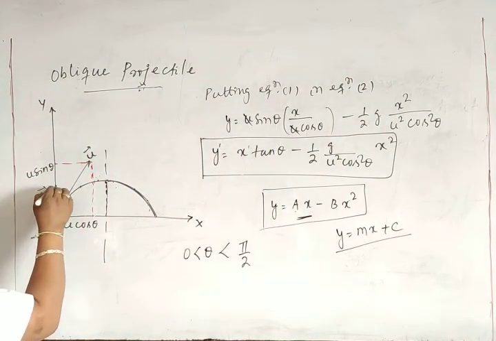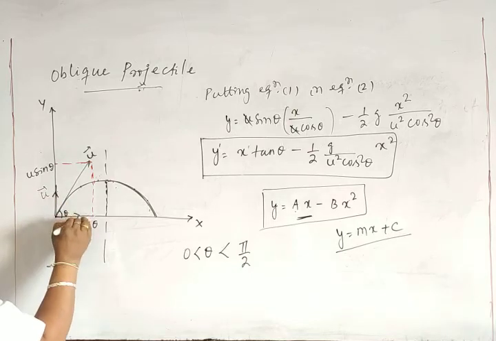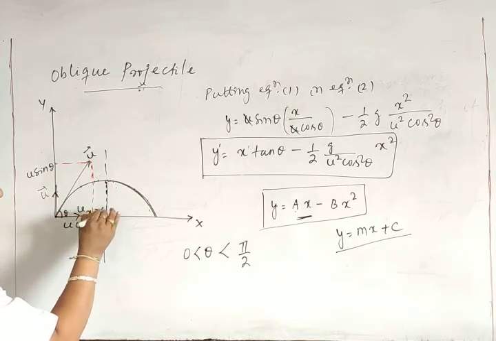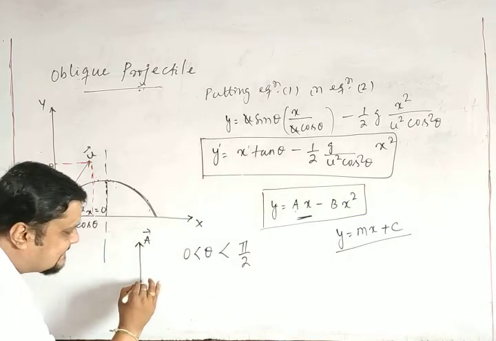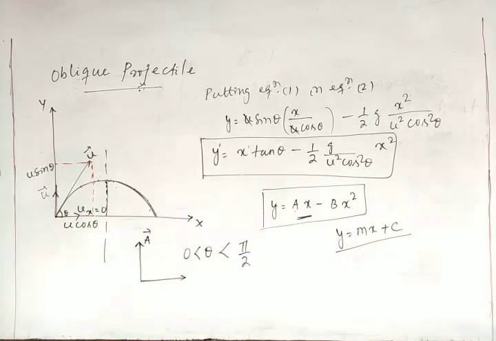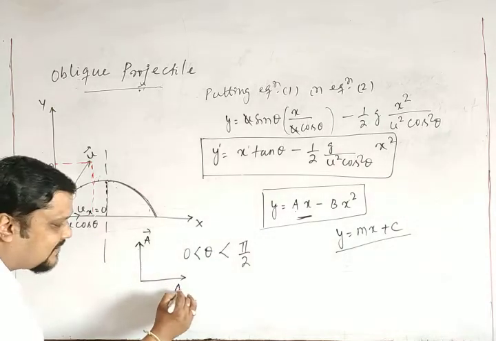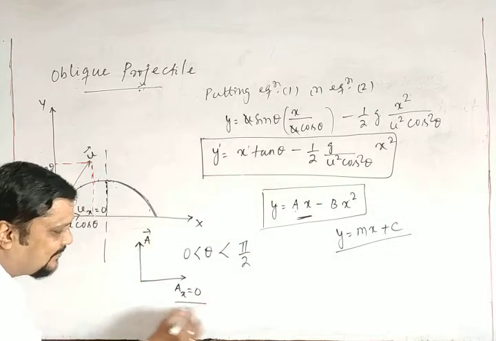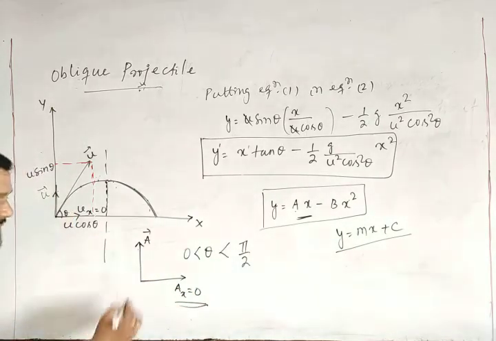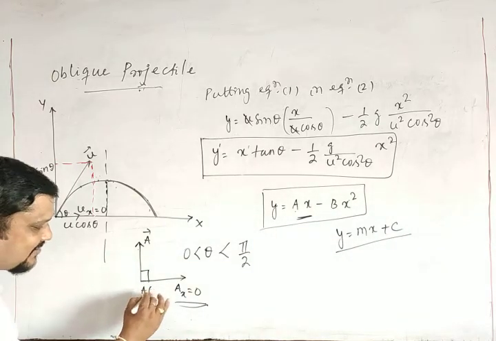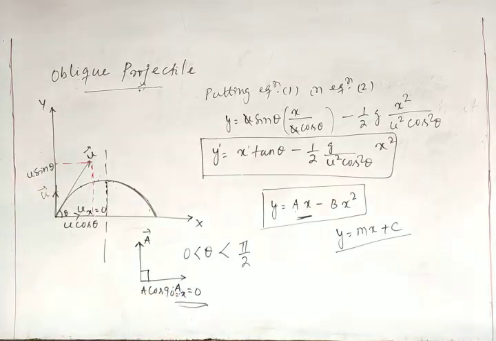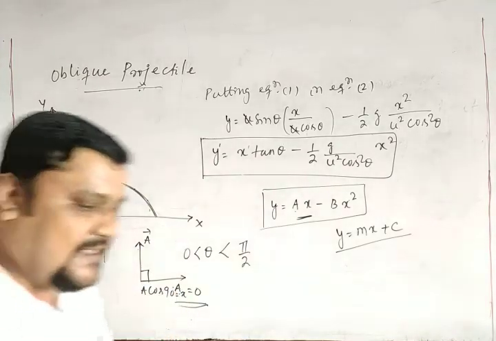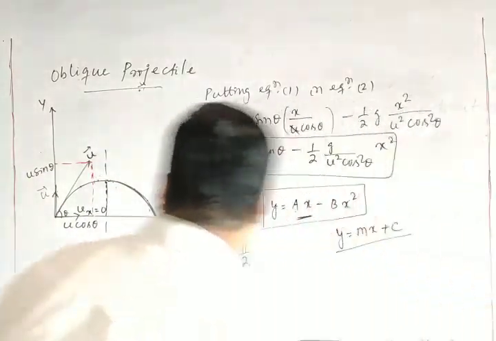What is the horizontal component of this u? The horizontal component ux is equal to 0, because if you resolve that, this is 90, so u cos 90 is equal to 0. Already you discussed this in the resolution of vectors.